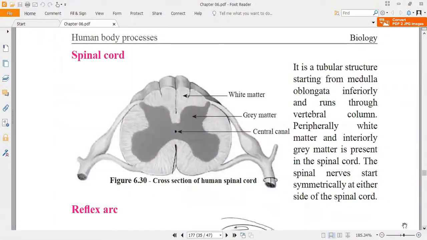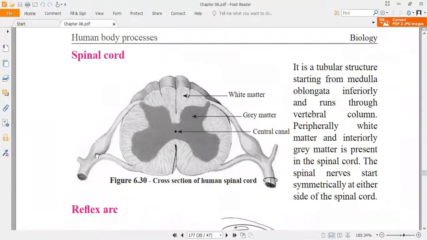Another thing you have to remember: in the brain, the peripheral region is the gray matter and the interior region is the white matter. But in the spinal cord, it is opposite. The peripheral, outside region is the white matter, and interiorly it is gray matter. And here, see this one, the spinal nerves.